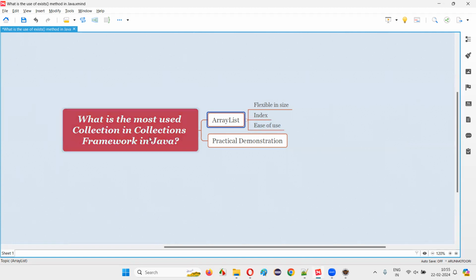So let me practically demonstrate how to use ArrayList. I'm going to prove how ArrayList is flexible in size, what the indexing concept in ArrayList is, why it looks similar to arrays, and what the easy way of using it is, adding the elements, retrieving the elements and printing. All those things I am going to demonstrate in a single program.